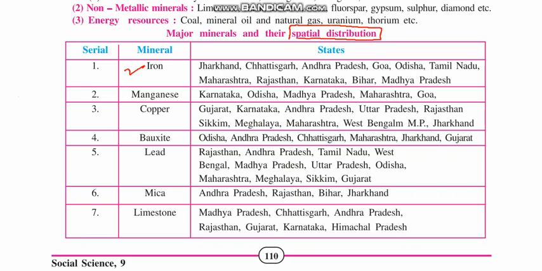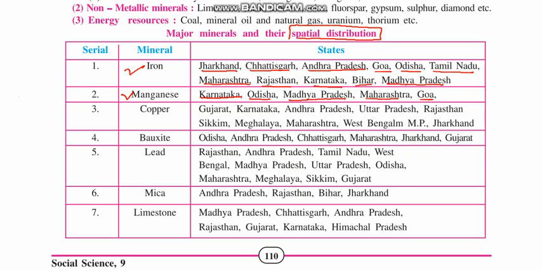Iron is mainly available in Jharkhand, Chhattisgarh, Andhra Pradesh, Goa, Odisha, Tamil Nadu, Maharashtra, Rajasthan, Karnataka, Bihar, Madhya Pradesh, etc. The next mineral is manganese. It is available in Karnataka, Odisha, Madhya Pradesh, Maharashtra, and Goa.